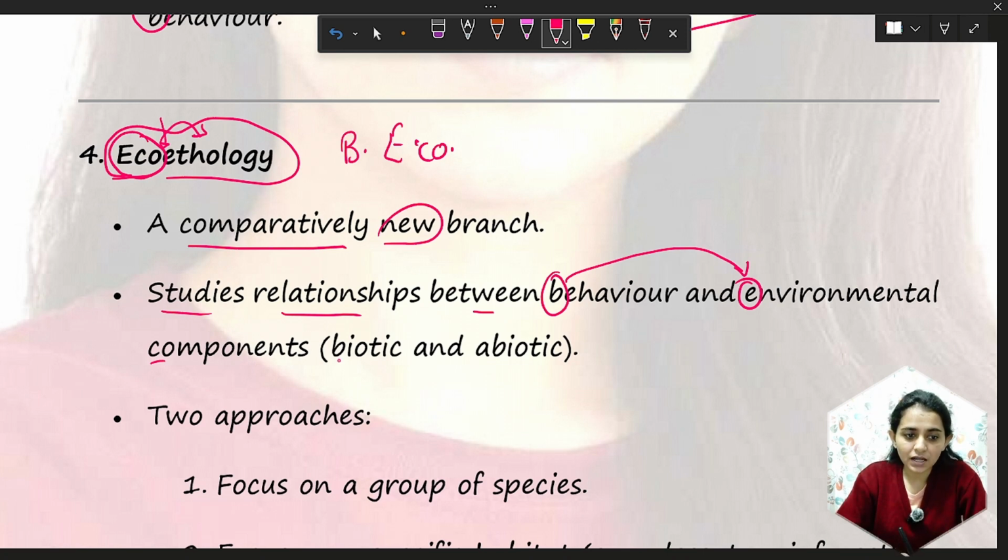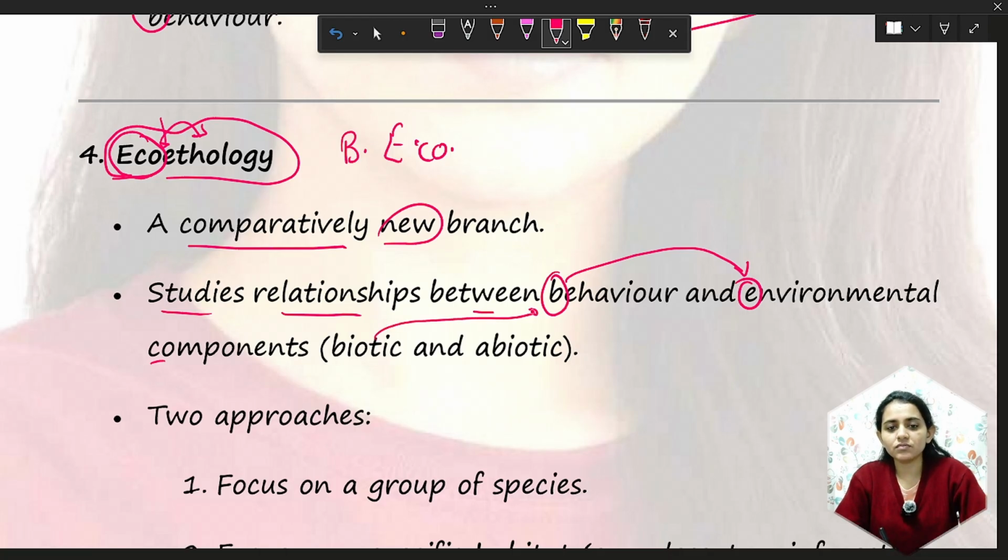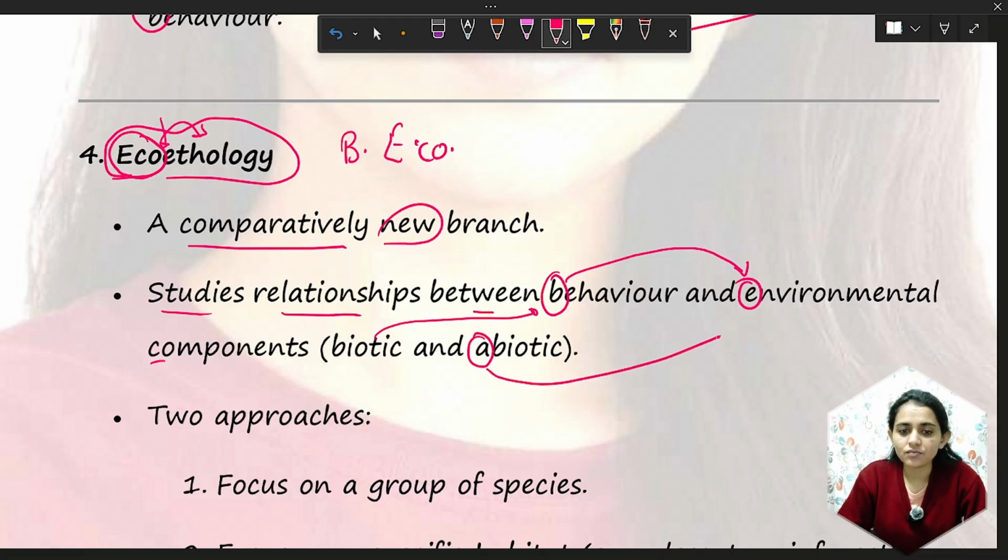The components are biotic, which are the animals doing the behavior, and abiotic factors like temperature, water availability and desert. Biotic means other animals surrounding one animal, other species of animals.